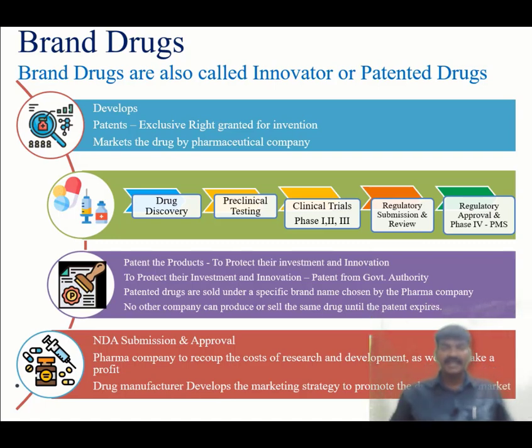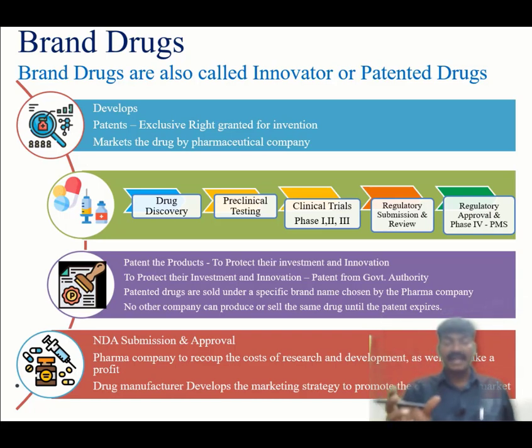Why the patent to be done? The patent to be done to protect their investment and innovation, because they have invested lot of time in inventing that molecule, and that is a new molecule, brand new molecule that is going to treat some disease. To safeguard their innovation, they have to submit a patent application in the government agency to obtain the patent for the particular drug. And then patented drugs are sold under a specific brand name.